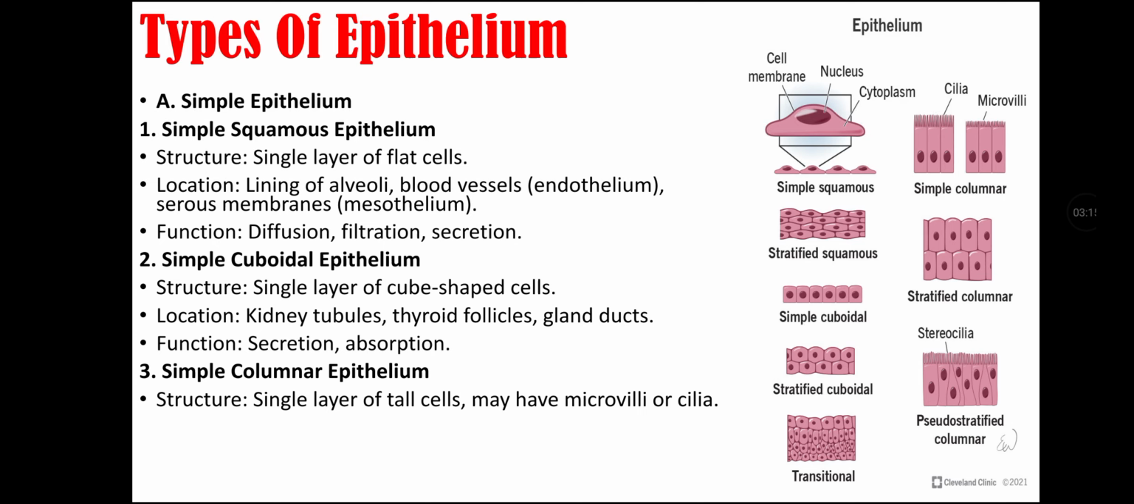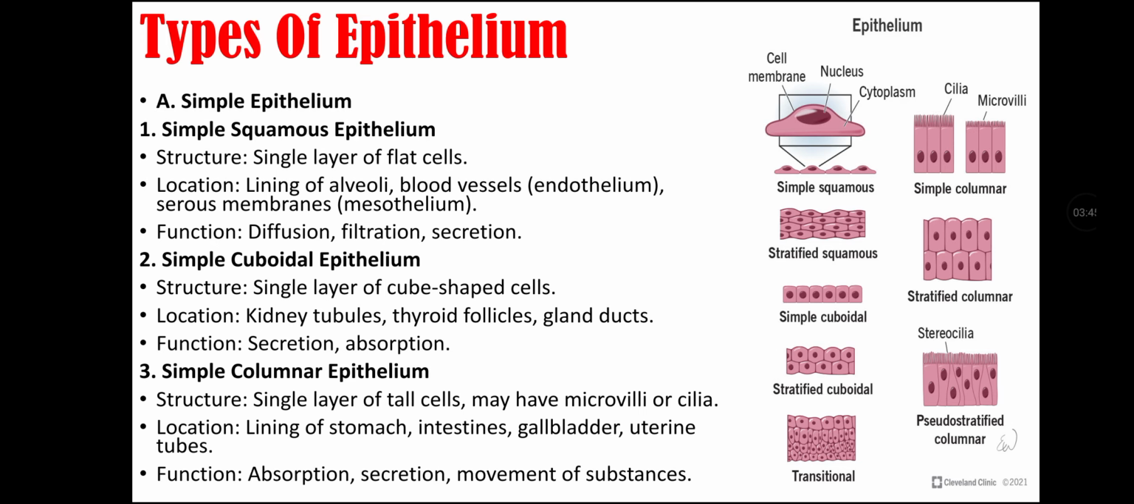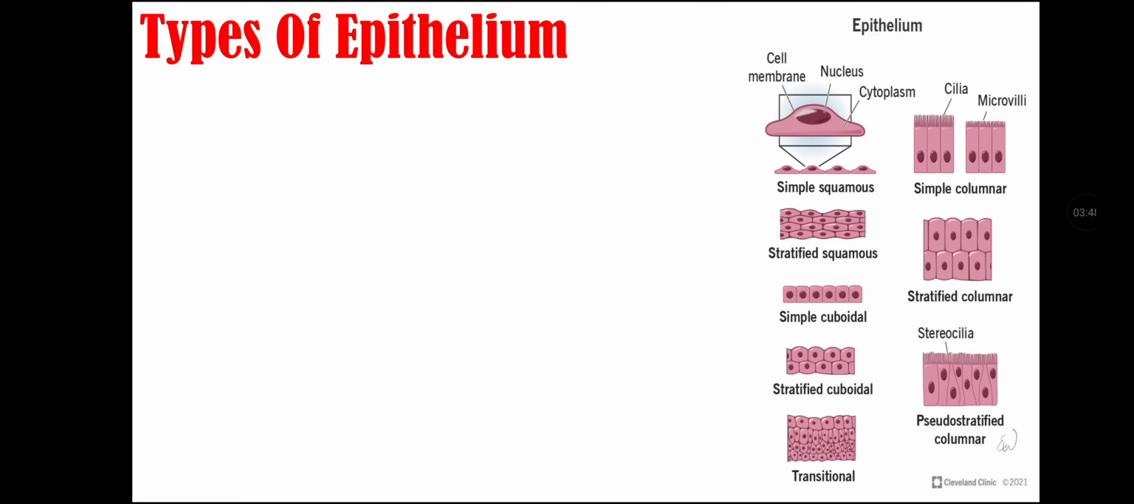Second type of simple epithelium is simple cuboidal epithelium, that is composed of a single layer of cube-shaped cells. They are located in the kidney tubules, thyroid follicles, and gland ducts. Their function is secretion and absorption. Third type of simple epithelium is simple columnar epithelium, that is basically composed of a single layer of tall cells that may have microvilli or cilia. They are located in the lining of the stomach, intestine, gallbladder, and uterine tubes. Their function is absorption, secretion, and movement of substances.